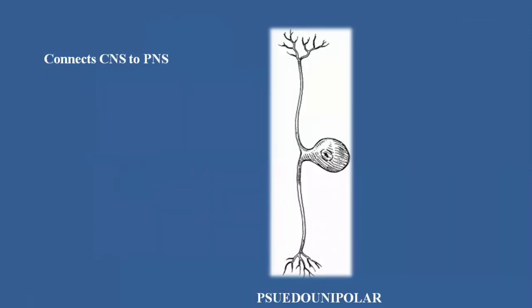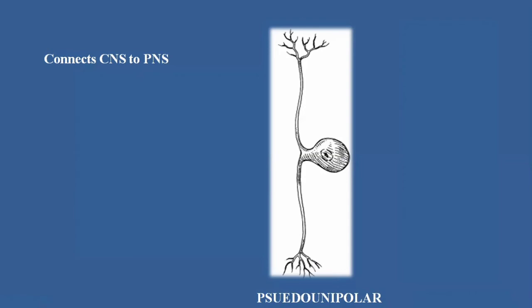Okay, then this is the pseudo unipolar neuron. What is the shape of the pseudo-unipolar neuron? From the cell body one axon originates, and this axon divides into two branches. Because this one axon is divided into two branches, it is known as pseudo-unipolar. So what is the function of this